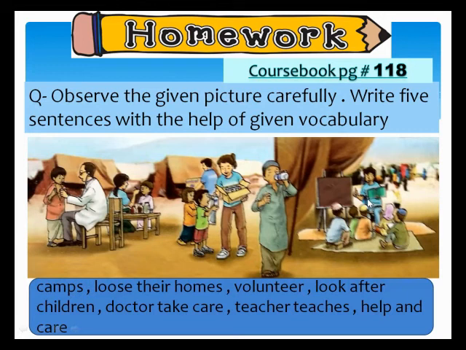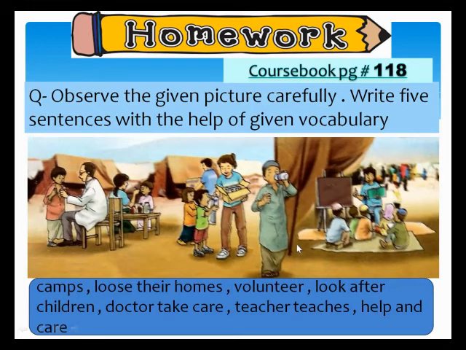Okay, you can see in the picture the doctor is treating the boy, and there is a volunteer who helps the girl, gives water, and checks the temperature. One girl is distributing food and water. One man is drinking water. The teacher is there who teaches the children. Okay, they all are volunteers. They look after the children and the people who lose their home. You also see there are many camps, showing that there is a flood or some mishap, so they lose their home and are in the camps, and the volunteers look after the children and the doctor helps them.